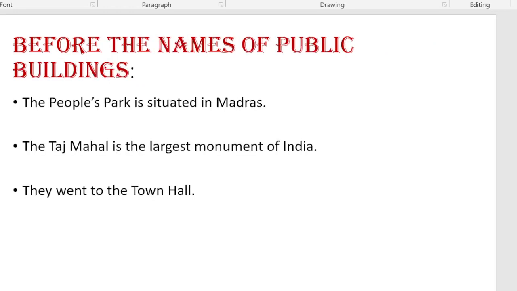Fifth one, it is used before the names of big public buildings. The People's Park is situated in Madras. The Taj Mahal is the largest monument of India. As you see in the second example, Taj Mahal is a public building. Also, largest is the superlative adjective. They went to the town hall.